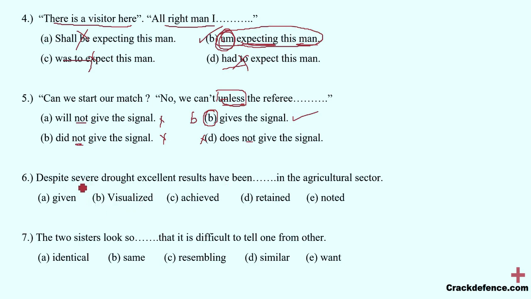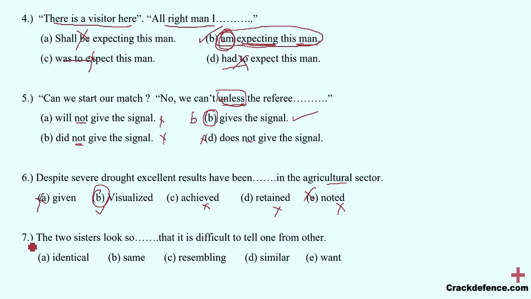Number 6, "Despite severe drought, excellent results have been dash in the agriculture sector." Over here, "despite" is being seen. Now we will not use "noted." "Noted" would mean the results have been there for a long time and you have noted them right now, so this is not the right option. "Retain" will also not be the right option, and as we see, "retain" is a synonym of "achieve," so even option C is wrong. Now over here option B is the right option. A is not given because we are receiving something, we are not giving something.